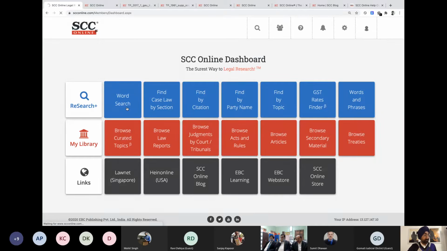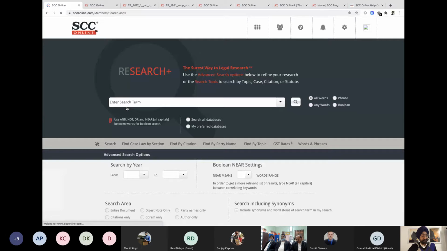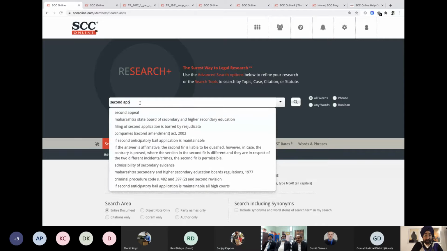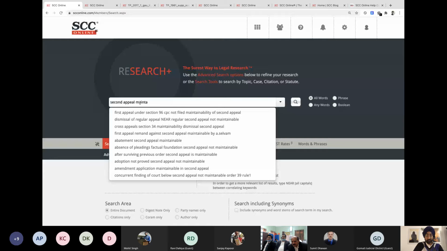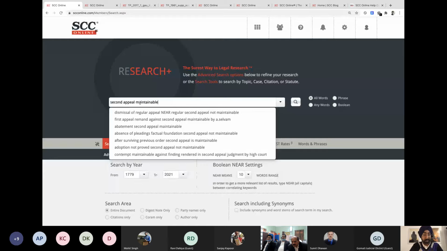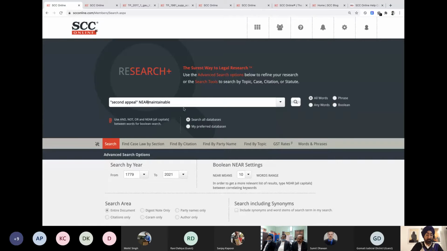If you can repeat your query, what was it? Whether second appeal is maintainable. Okay. So again, second appeal, and as we have just discussed, you don't have to write the entire thing. So there we have it. Now second appeal, maintainable. Second appeal, again, is a phrase, and we can write near in between, if we may, and start search.